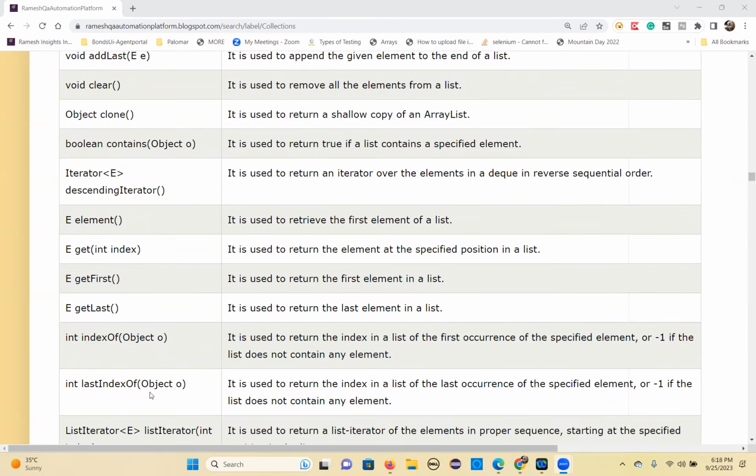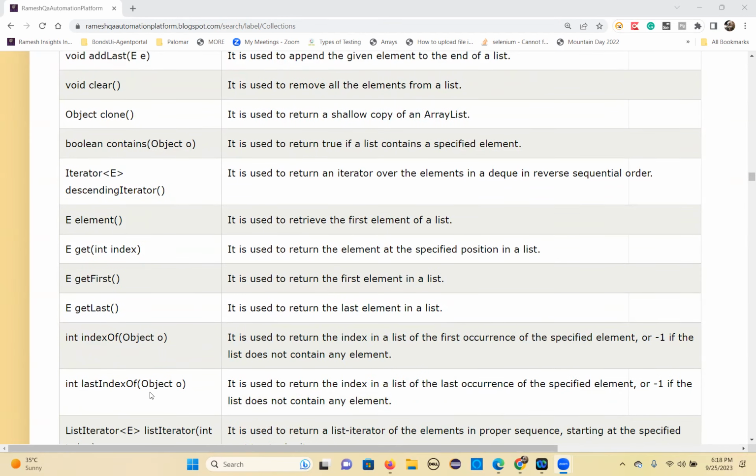What will the peek method do? It retrieves the first element of a list. PeekFirst retrieves the first element of the list, returns null if the list is empty. PeekLast retrieves the last element and returns null if it is empty.